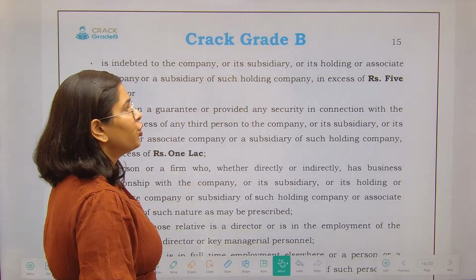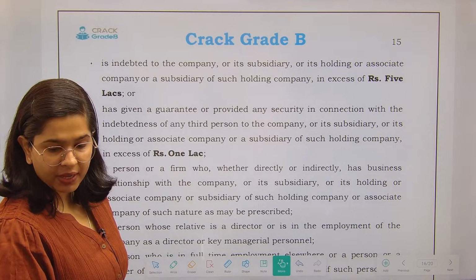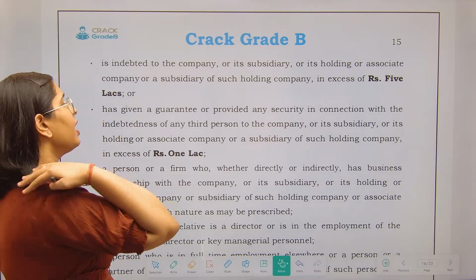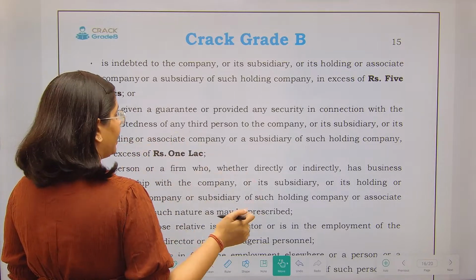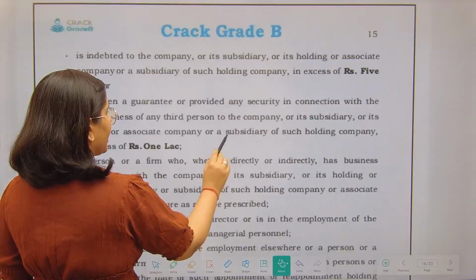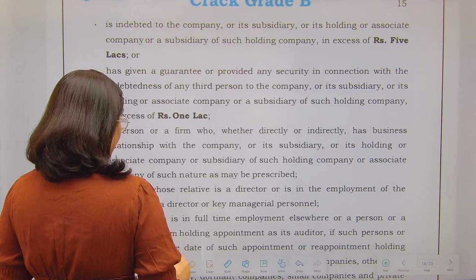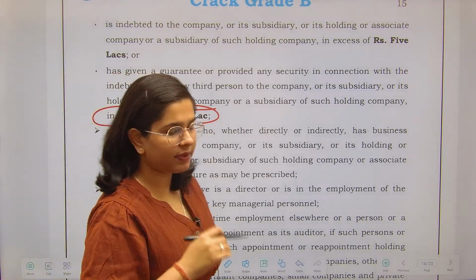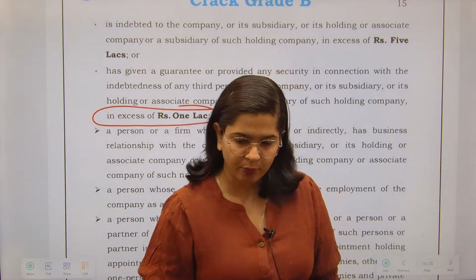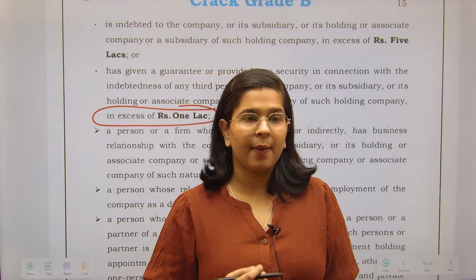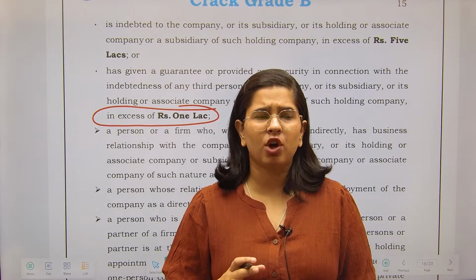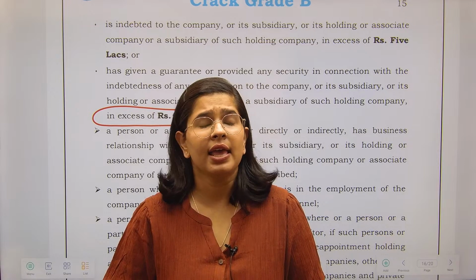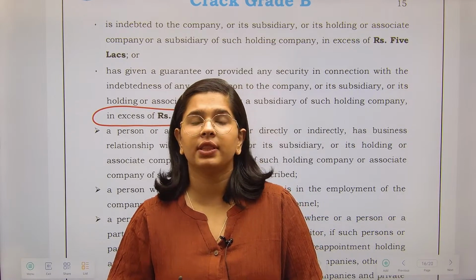The auditor should not be indebted to the company in excess of 5 lakh rupees. You should not have taken any sort of loan, nor given any guarantee in excess of 1 lakh. Up to 1 lakh you can give a guarantee in a company matter, but not more than that. So if any person who has given a guarantee of more than 1 lakh rupees, he shall not be appointed. In most cases, the company normally appoints persons who are totally independent, who do not have any relation whatsoever with the company.